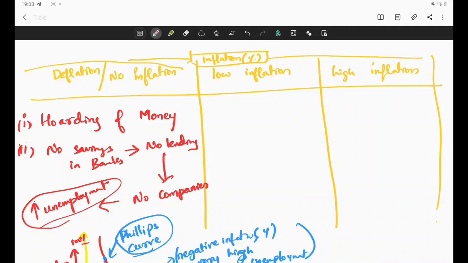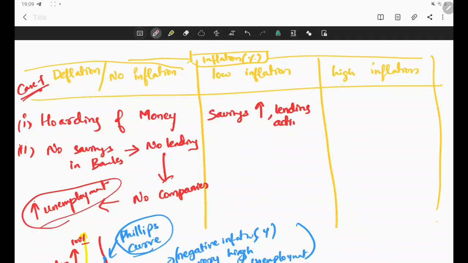So in this case, people are willing to put money in their banks. People will not keep money in their pockets. In case 1, what we have seen is that people were keeping money in their pockets. People were not saving because they did not have enough incentive to save. Now when they are getting good interest rates, they feel it is better to put money in banks, which is more profitable. So people will start saving in banks. So savings in banks increase. When savings in banks increase, lending activity increases in the economy.